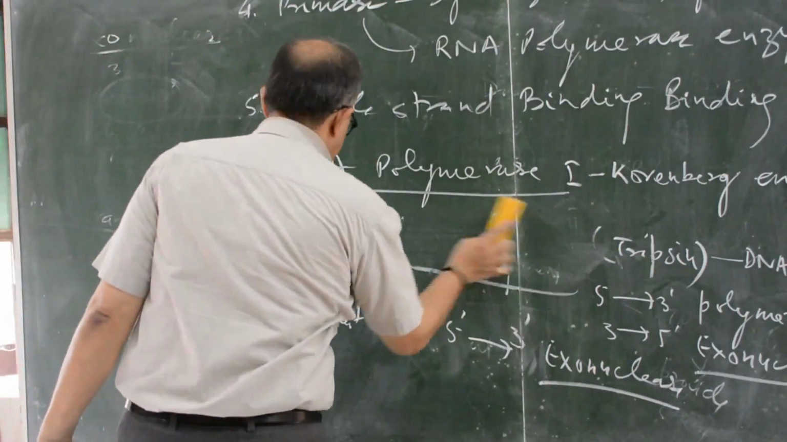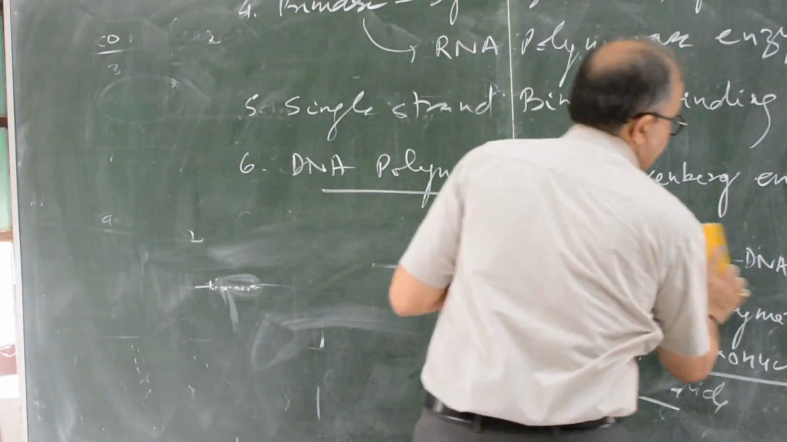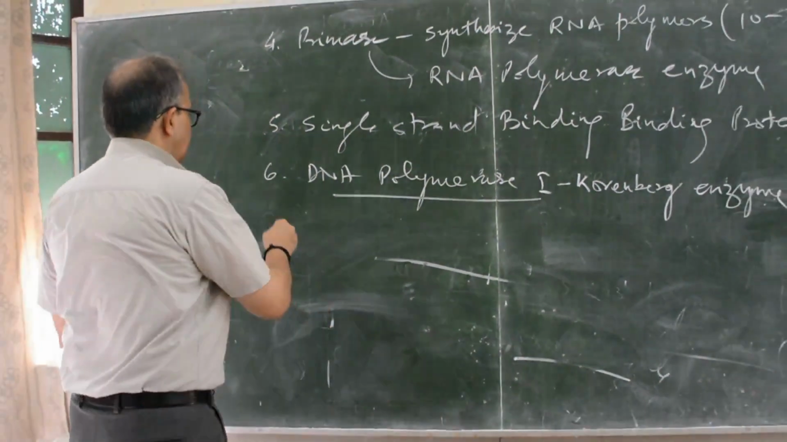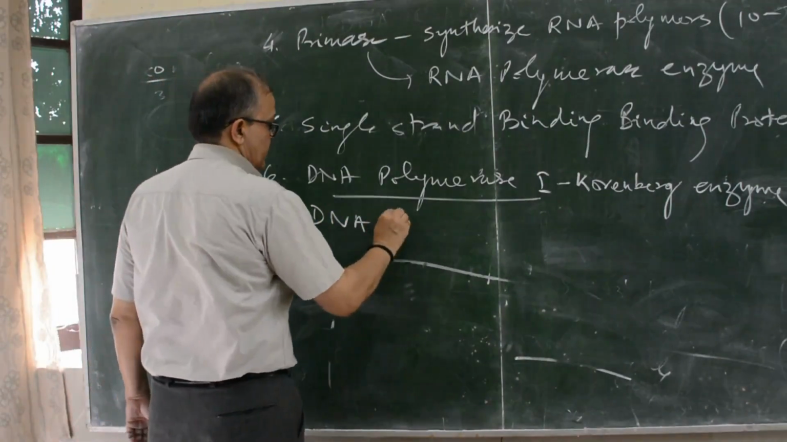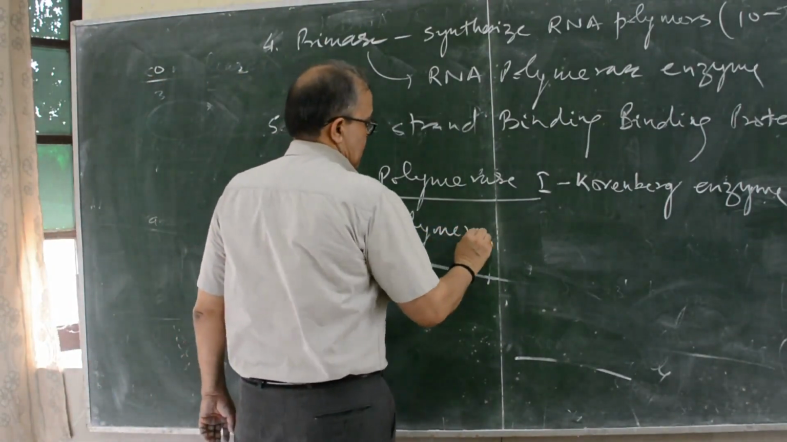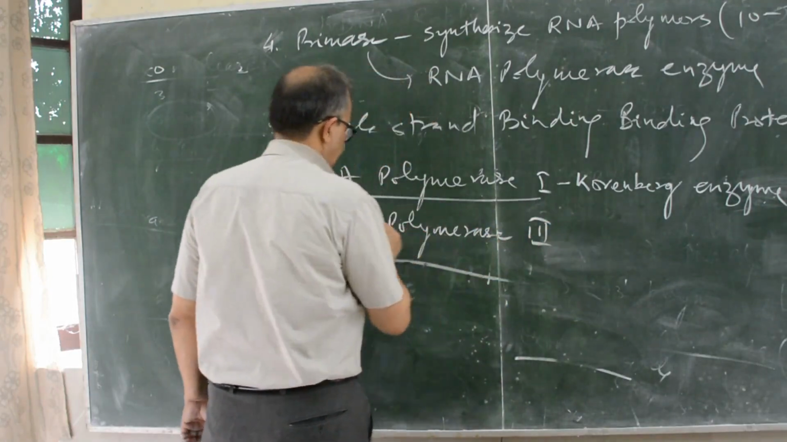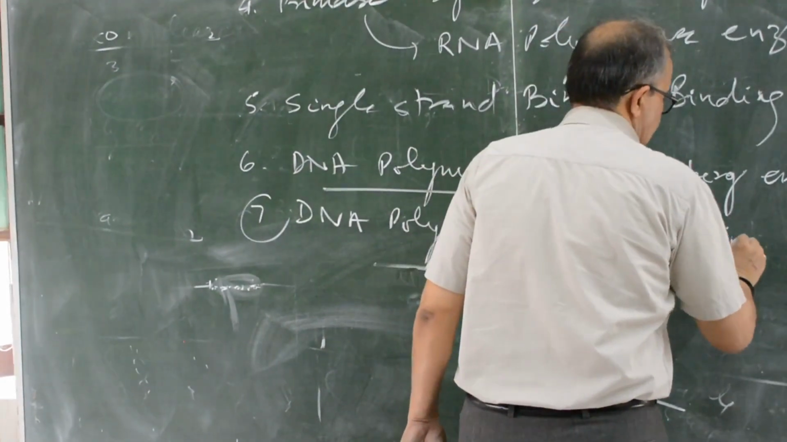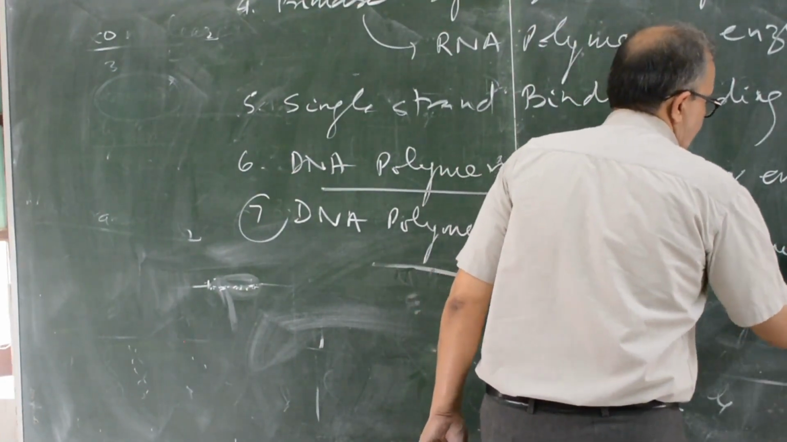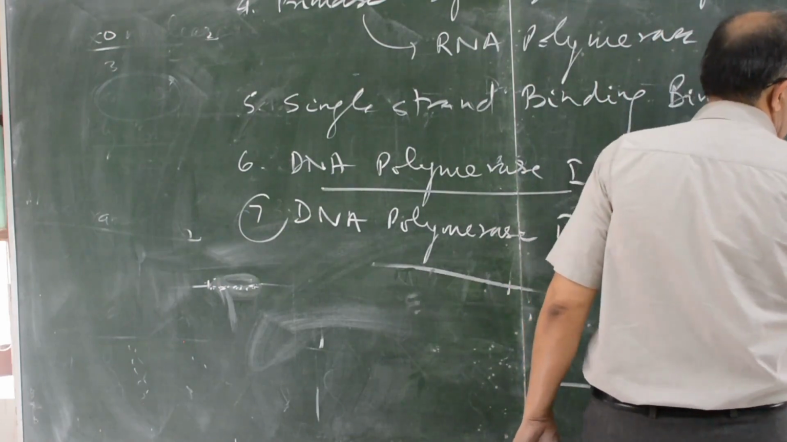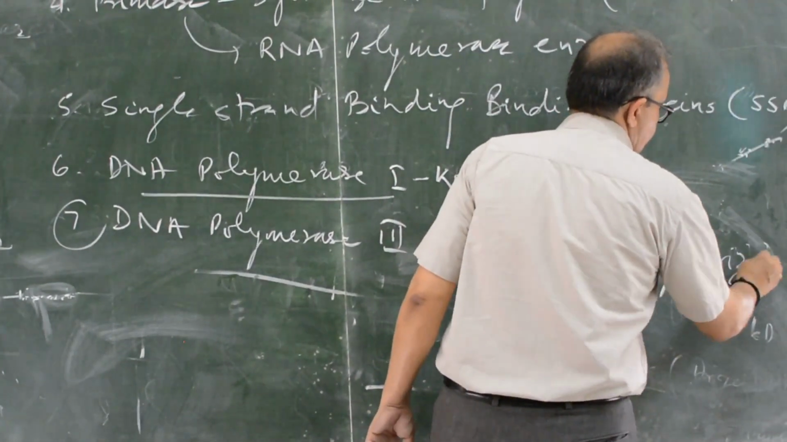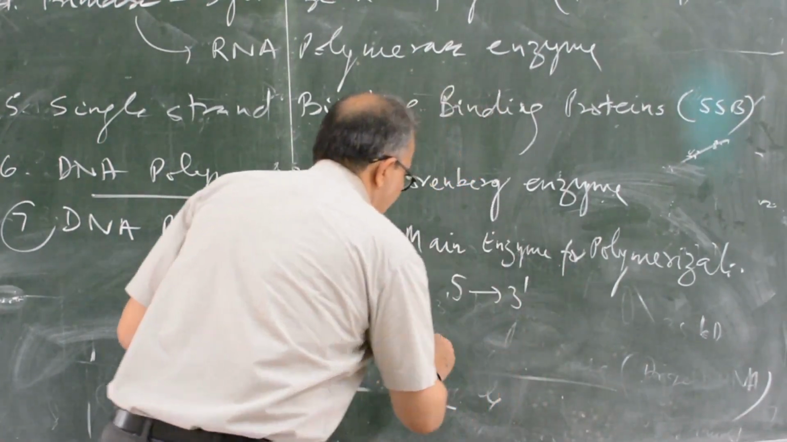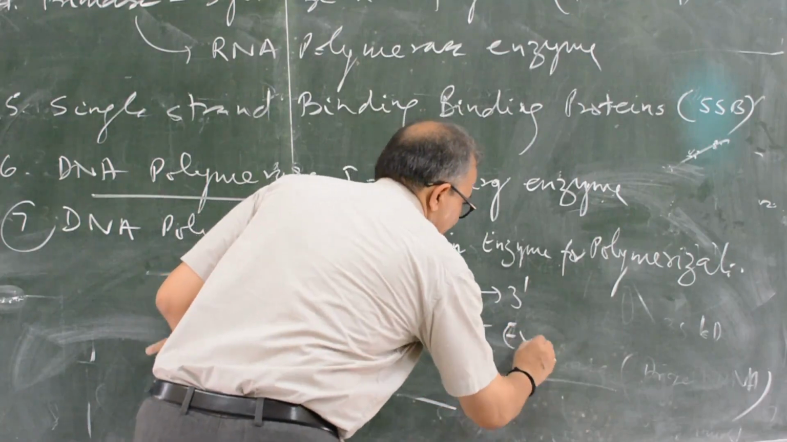DNA polymerase second is a repair enzyme. It will not be used in this system, only during replication. DNA polymerase third is the main enzyme, for polymerization, for synthesis of a new strand in the direction of 5 to 3. So 5 to 3 polymerization and 3 to 5 exonuclease.